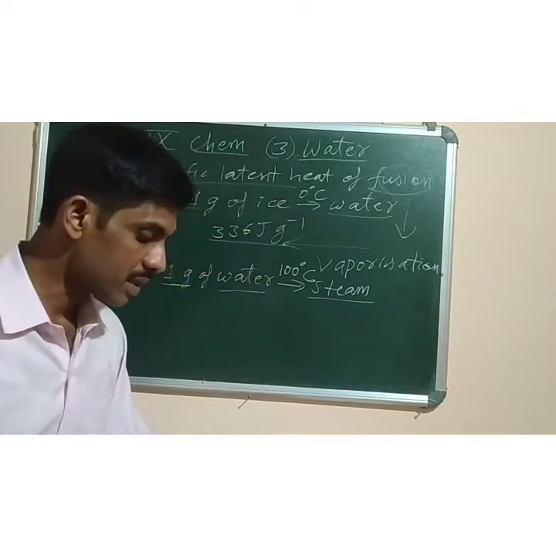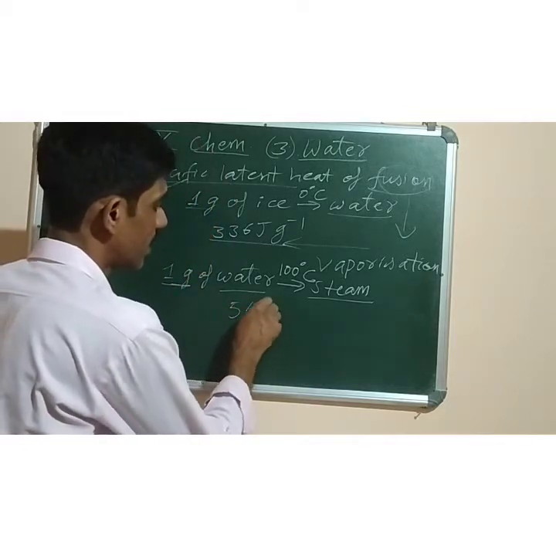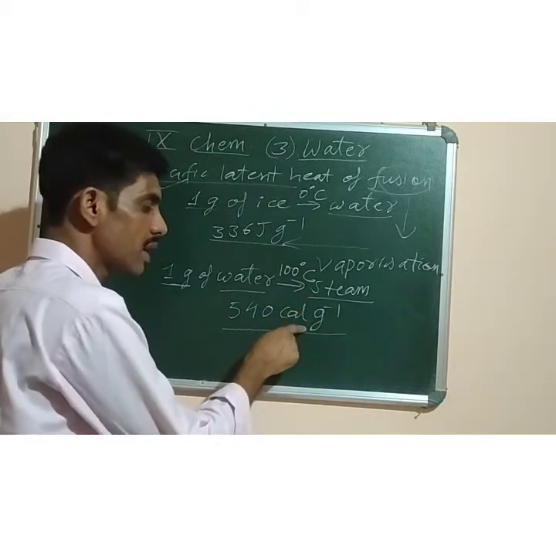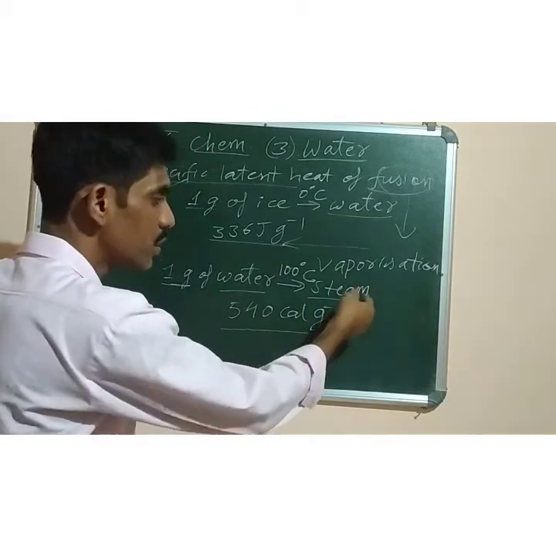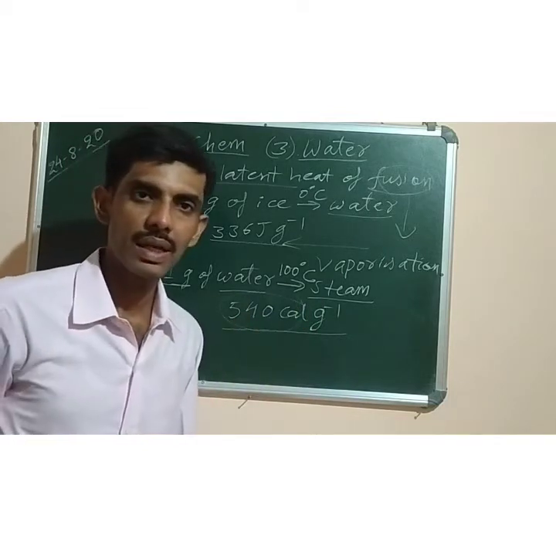Okay, and it is calculated to be 540 calorie per gram. Meaning in order to change 1 gram of water into steam, 540 calories of energy is needed.